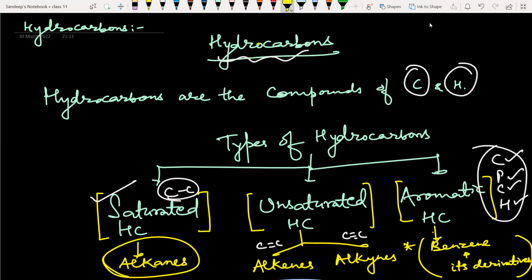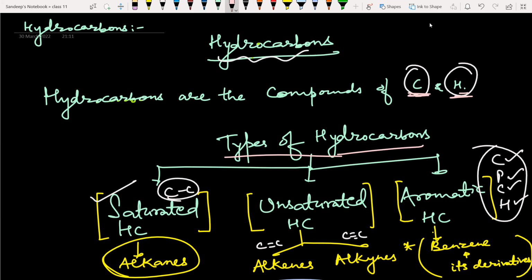What are hydrocarbons? Hydrocarbons are the compounds of carbon and hydrogen. Now, classification of hydrocarbons, types of hydrocarbons. There are basically three types of hydrocarbons: saturated hydrocarbons, unsaturated hydrocarbons, and aromatic hydrocarbons.